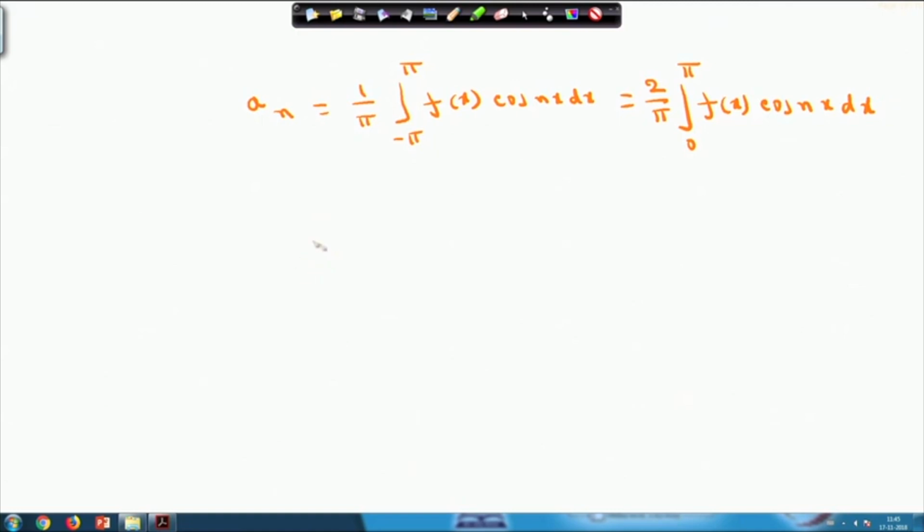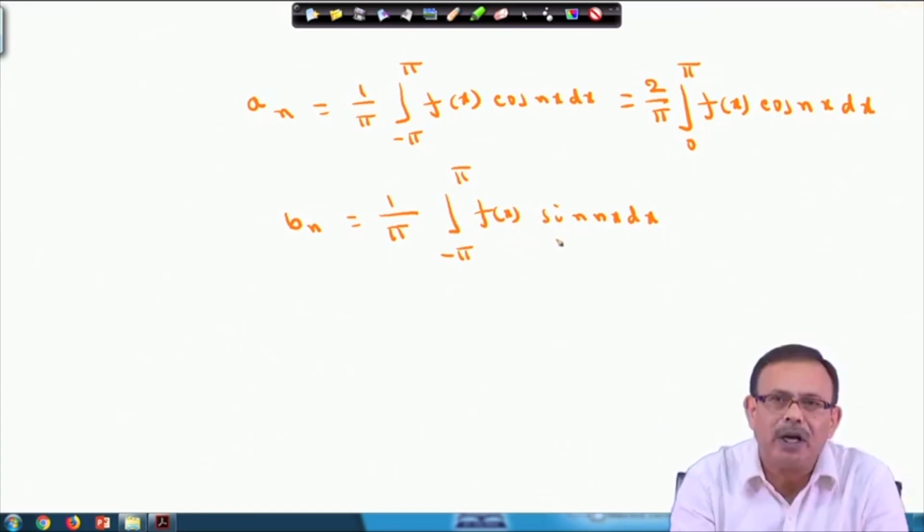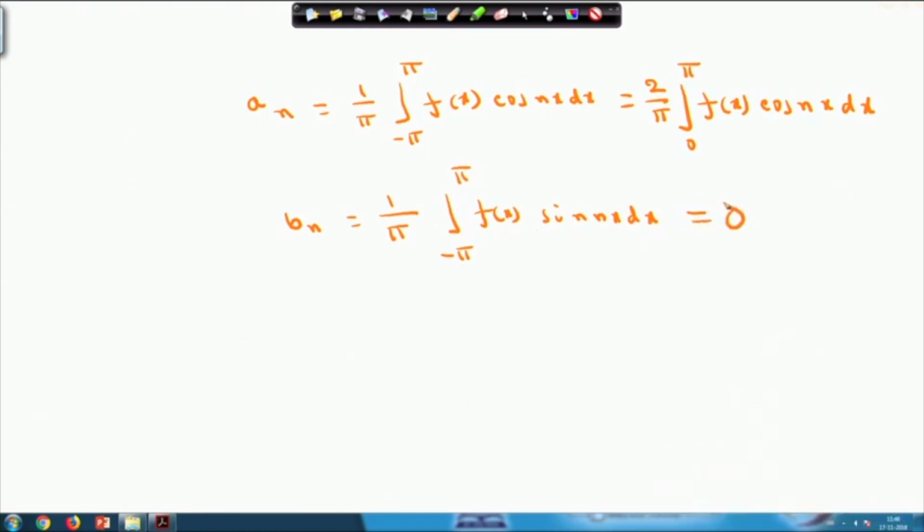And your b n is 1 by pi, integral from minus pi to pi of f x into sin n x dx. Since f x is an even function, f x into sin n x is an odd function, and we know from the properties of definite integrals that from minus pi to pi, if the integrand is an odd function, the value will always be 0.